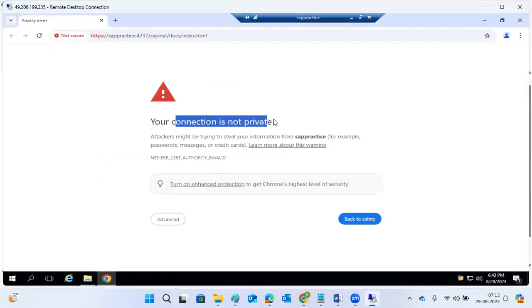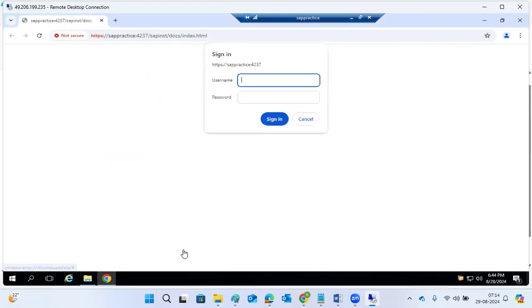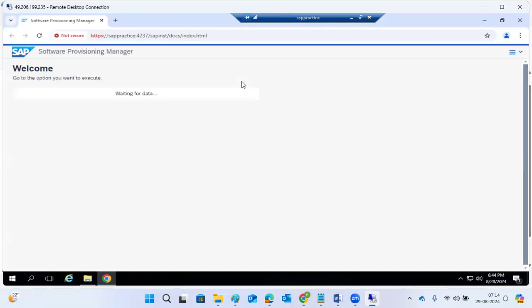So you are getting this screen, "connection is not private". No need to panic here. Just go to Advanced, it's a non-issue. Just proceed to the unsafe mode. Then it will ask for the user ID. Whatever user you started the SWPM tool with, you need to enter that user and the same password here. You have to enter the user and password correctly. Then it will launch the SWPM installation screen.